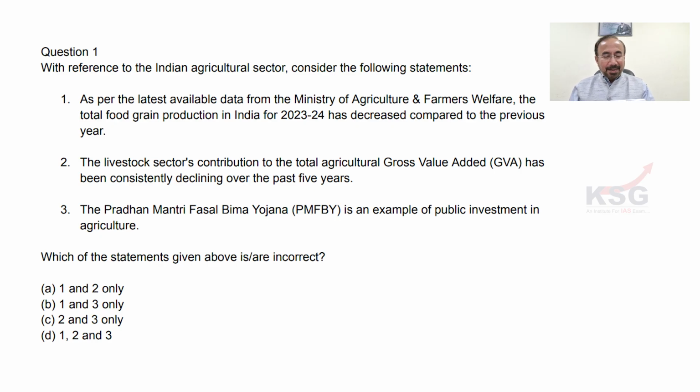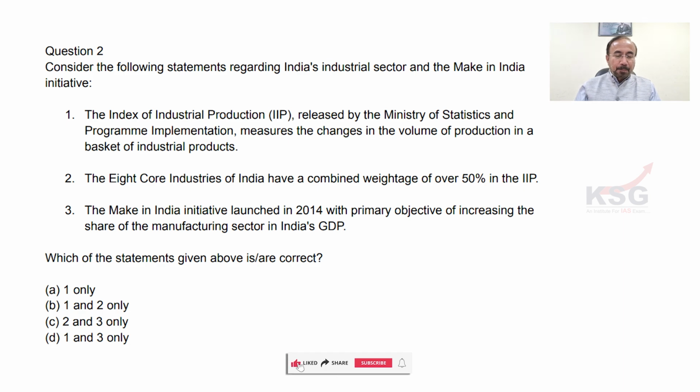The next one, देखते हैं. Next one has second question. Consider the following statements regarding India's industrial sector and the Make in India initiative. Industrial sector, Make in India initiative. First, the Index of Industrial Production, IIP, released by the Ministry of Statistics and Programme Implementation, measures the changes in the volume of production in a basket of industrial products.